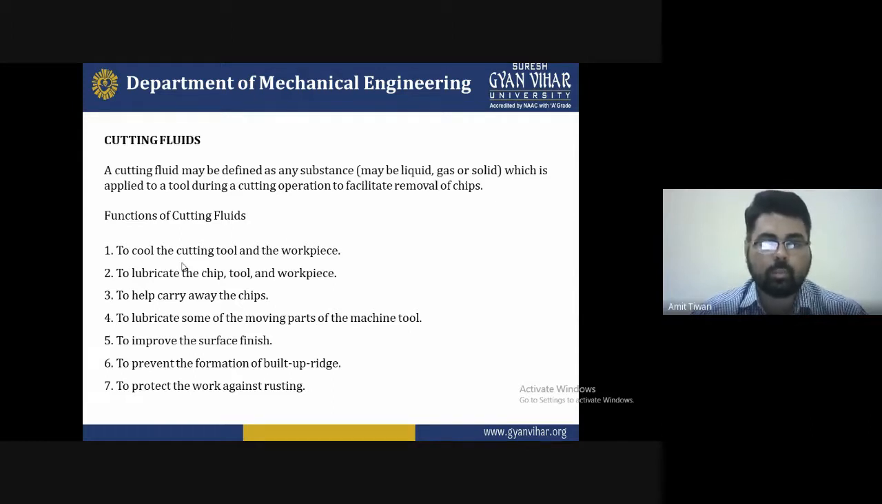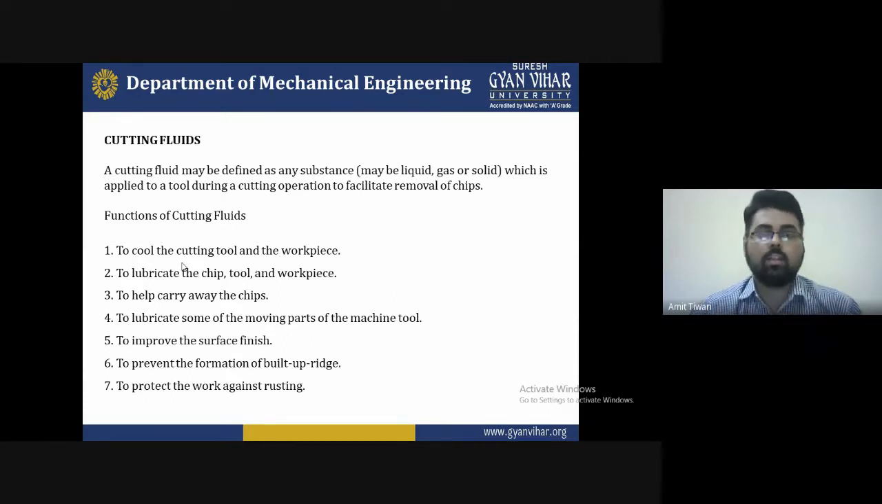Fourth is to lubricate some of the moving parts of the machine tool. Fifth is to improve the surface finish. Sixth is to prevent the formation of build-up edge. And seventh is to protect the work against rusting. So these are some functions of cutting fluid.